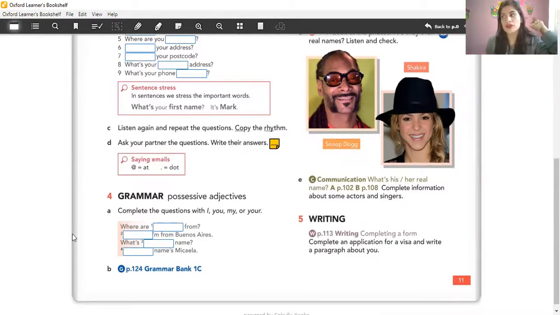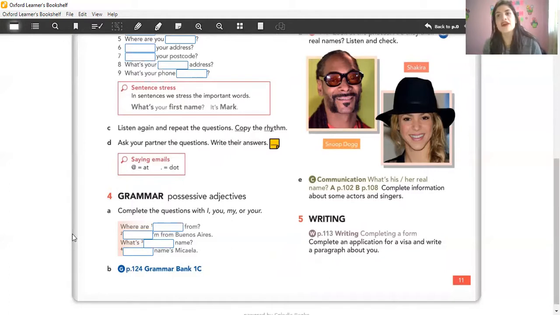For example, student number one asks some questions and student number two has to answer those questions by using personal information and the present simple. Any kinds of personal information questions about career, about studies, maybe about address, cell phone number, identification number, email address, things like this.